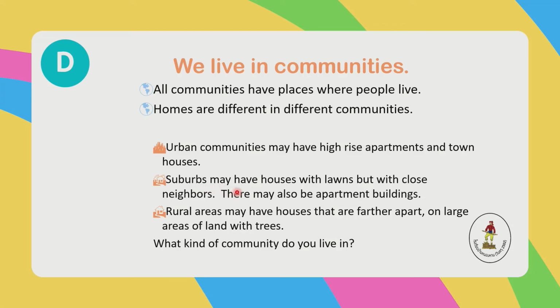The suburbs may have houses with lawns but with close neighbors. There may also be apartment buildings like in Nonghan. Next, rural areas may have houses that are farther apart or on large areas of land with trees. So this kind of community has detached or bungalow houses, okay?